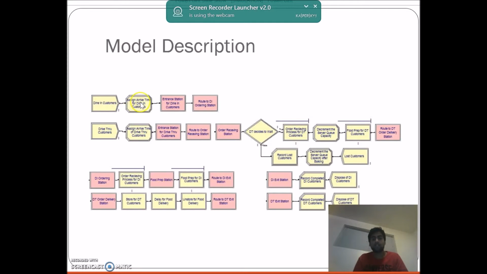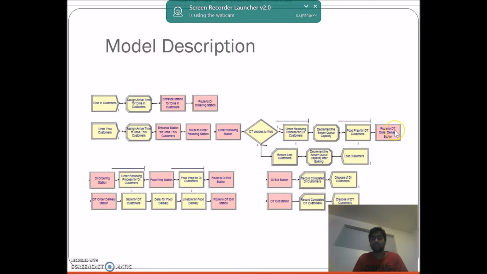Coming to the drive-thru customers, this assign module is pretty much similar to that of the dine-in customer assign module. In this entrance station the drive-thru customers enter the system, and through this route they transfer to the order receiving station. Here comes the important part, the decide module. If the queue length is more than 4, the customer exits the system without ordering the food. If the queue length is less than 4, the customer orders the food, then waits for the food to be prepared.